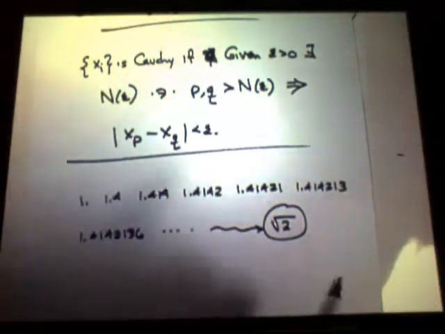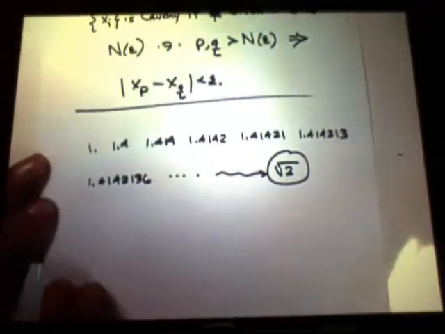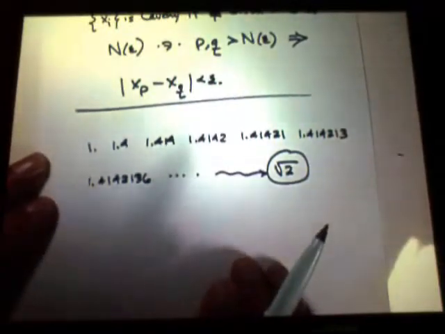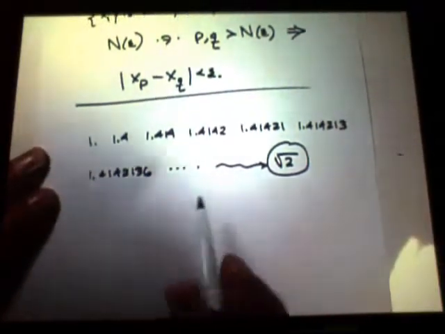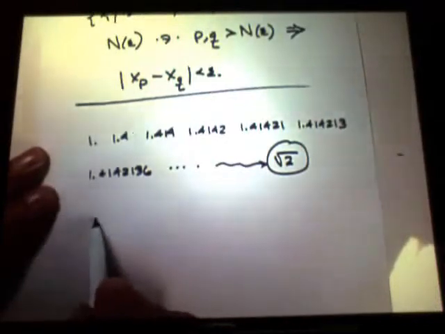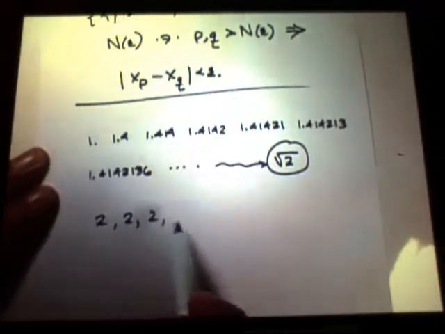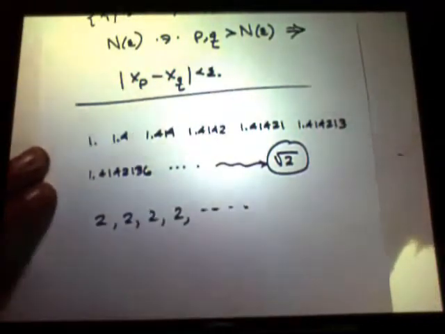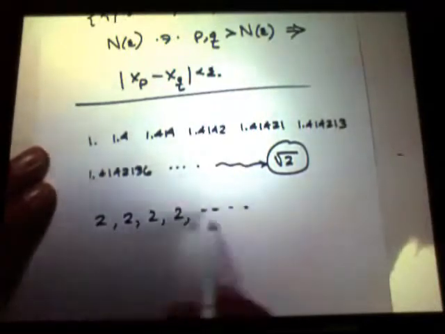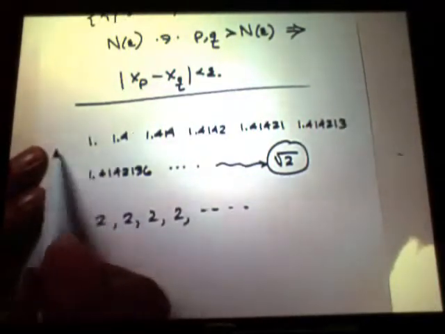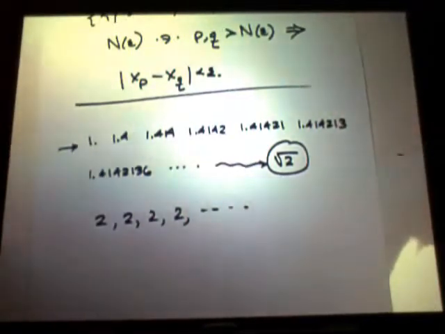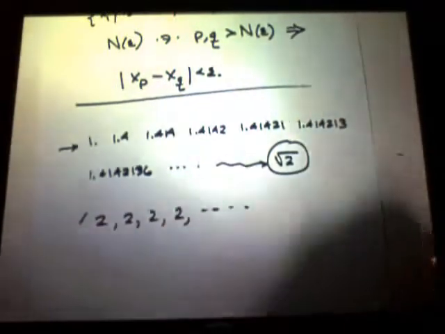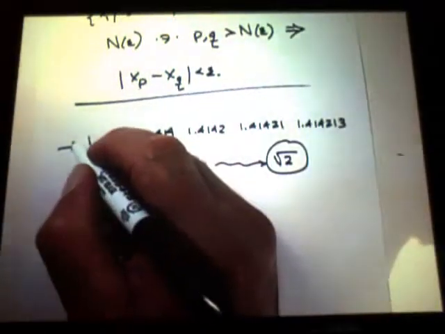Here you can phrase all numbers this way. If I want the rational number 2, I can just keep repeating it. These are all rational.